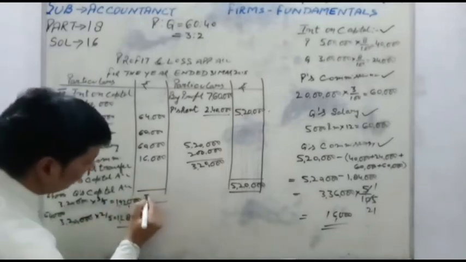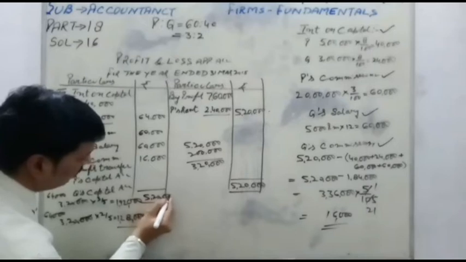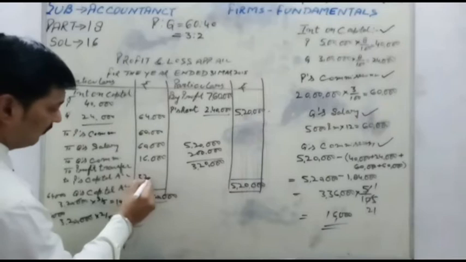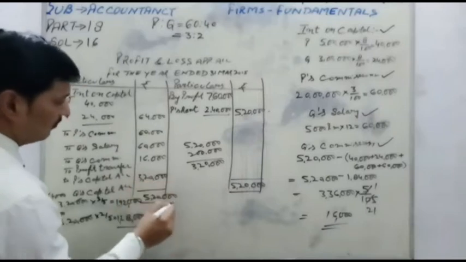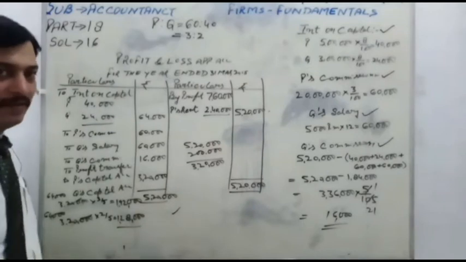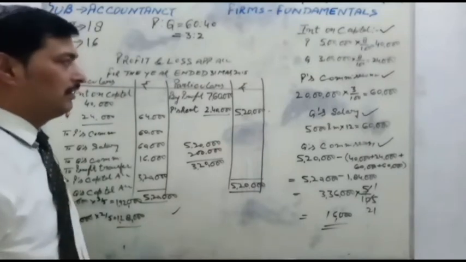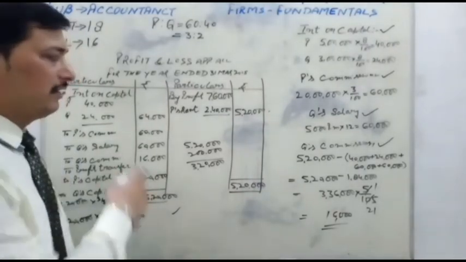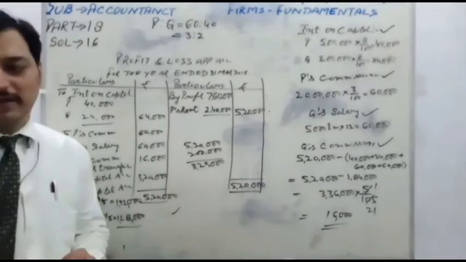And total balance is 5,20,000 and profit transfer is 3,20,000. So friends, profit loss appropriation account is completed. In this question, we will prepare both the accounts, profit loss appropriation account and partners capital account. So let's now see the partners capital account.